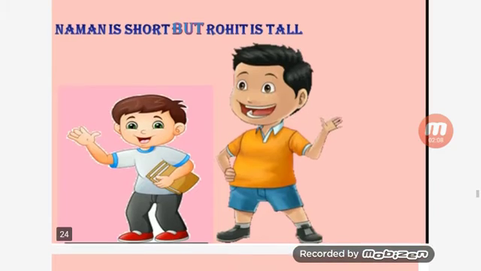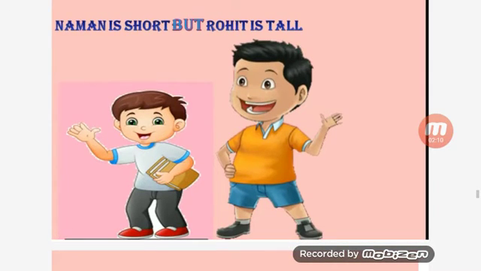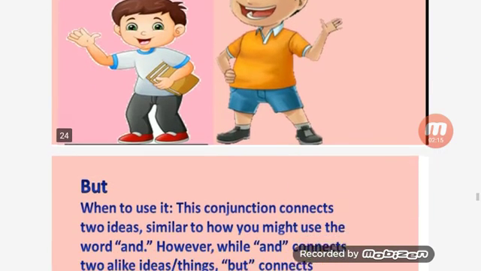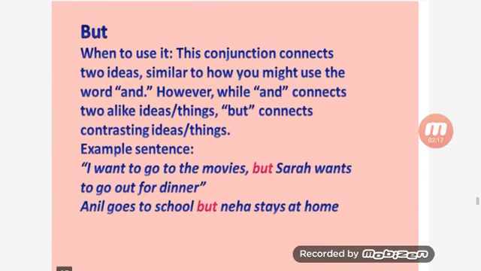Next is, Naman is short but Rohit is tall. Here we used the conjunction but. So when do we use but? This conjunction connects two ideas, similar to how you might use the word and, however, while and connects alike ideas and things, but connects contrasting ideas and things. Whenever we connect contrasting or opposite ideas or things, there we use but.